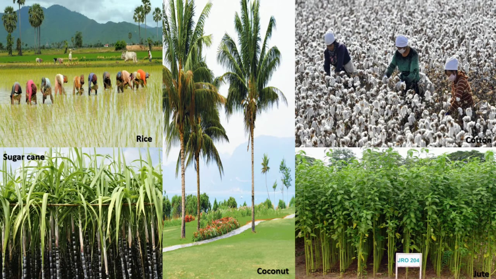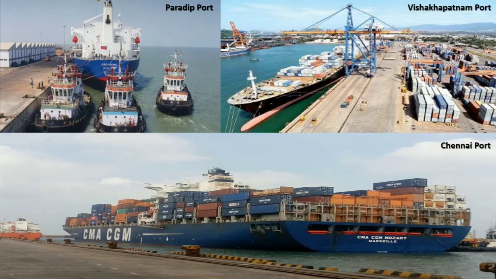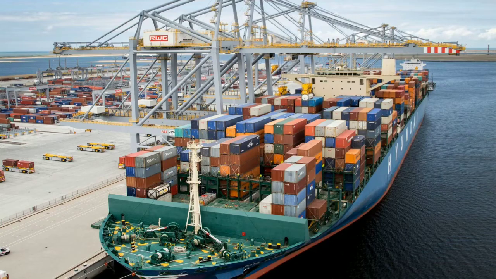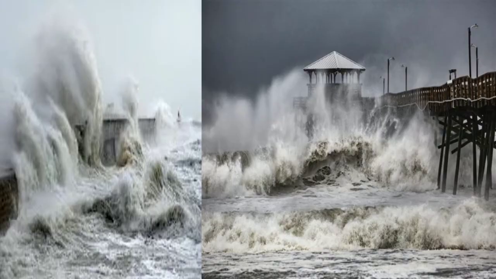Coconut, cotton and jute are also grown here. The region has only a few good harbors. Paradip, Vishakhapatnam and Chennai are the three largest ports on this coast. There is a big shipbuilding yard at Vishakhapatnam. The sea on the eastern coast is rougher and the waves are stronger and bigger than those on the western coast.